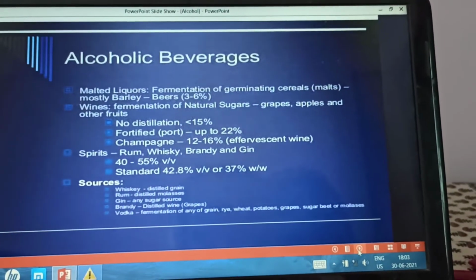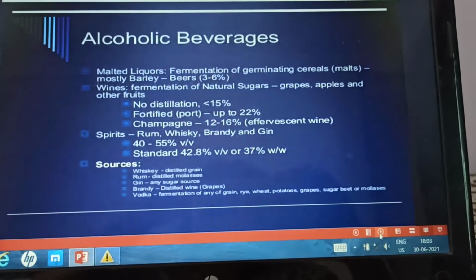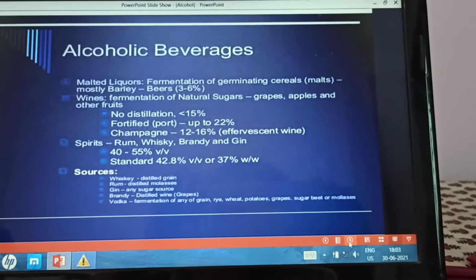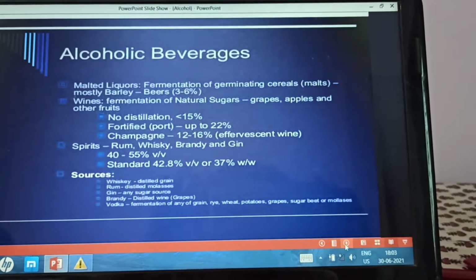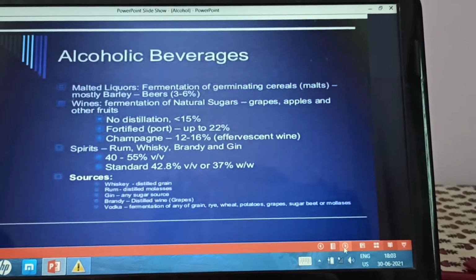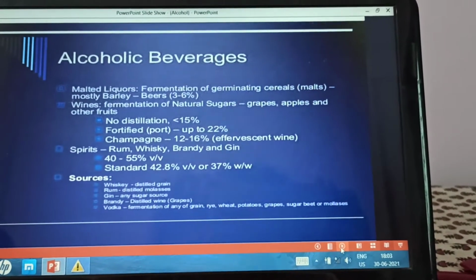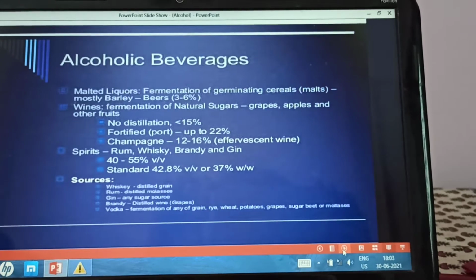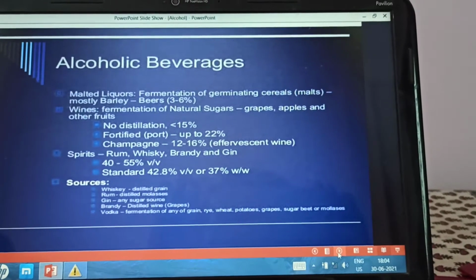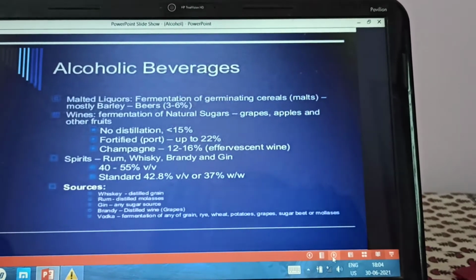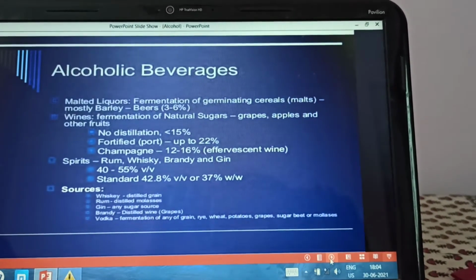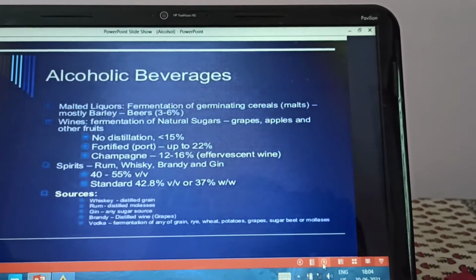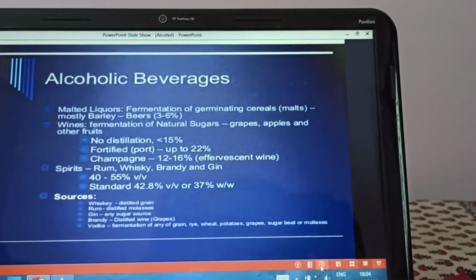Now the percentage of alcohol content in various alcohol beverages. Now the malted liquors, that is obtained from fermentation of germinating cereals like the malts, mostly the barley, is the beer. So beer is obtained by fermentation of barley. Fermentation of barley gives rise to beer. Beer contains 3 to 6% of the alcohol. Then wine is obtained by fermentation of natural sugar, that is grapes, apples and other fruits. It contains around 15 to 20% of the alcohol.